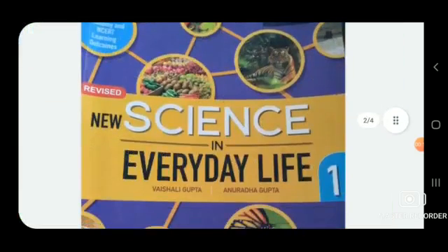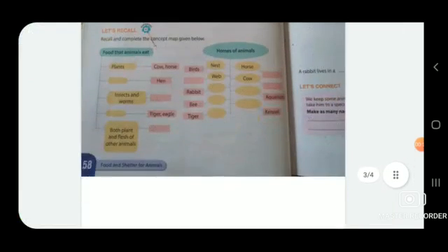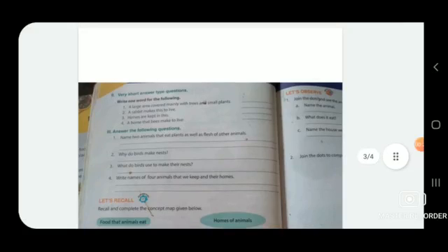Take out your science book and open page number 58, because we are going to do the exercise of chapter number 6. The name of this chapter is food and shelter for animals. As you know, in the previous class I explained the chapter, and question number 1, parts A, B, C, we have done in the previous class.